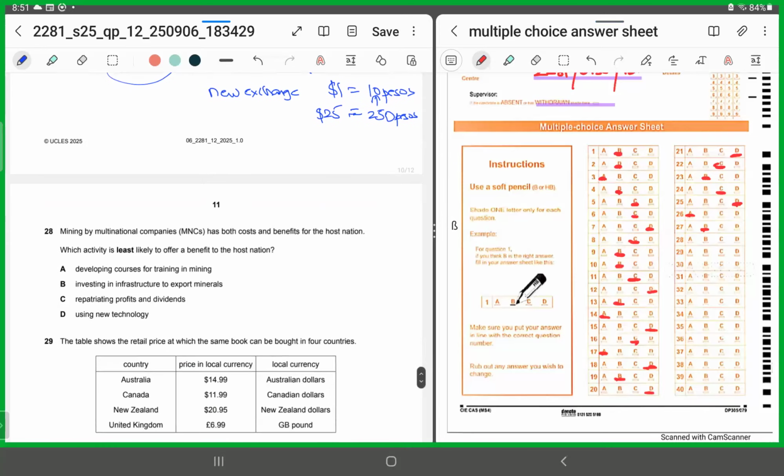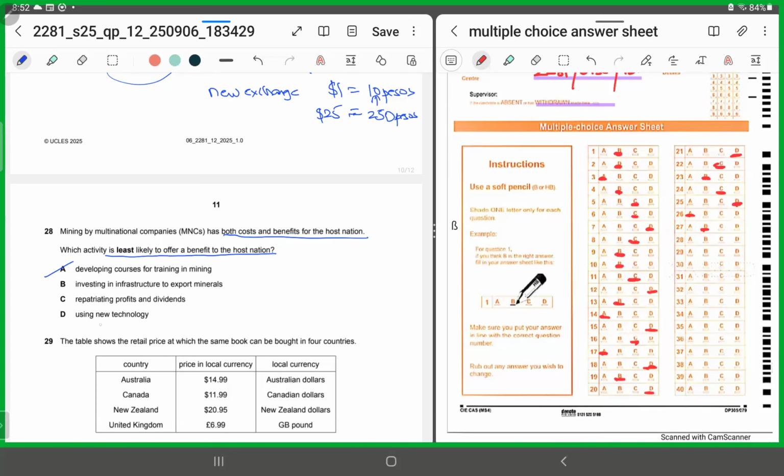28. Mining by MNCs had both costs and benefits for the host nation, that means for the country in which it is operating. MNCs bring in advantages and disadvantages. They're asking which activity is least likely to offer a benefit to the host nation. A says developing courses for training in mining. No, that would be an advantage.